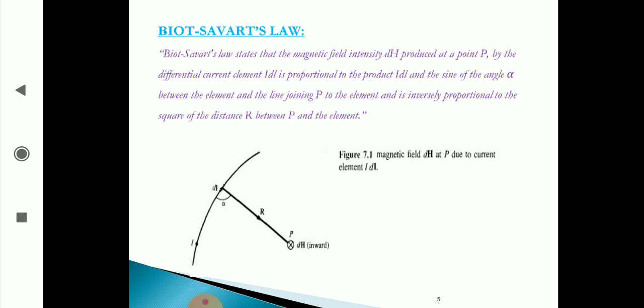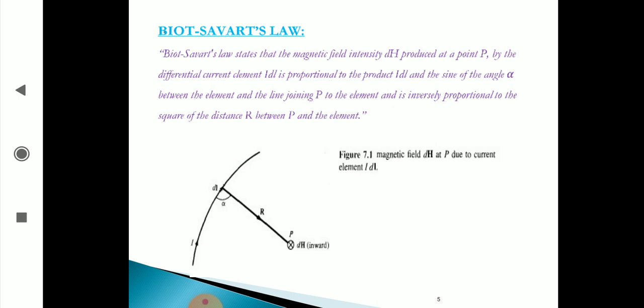Biot-Savart's law states that the magnetic field intensity produced at a point by the differential current element is proportional to the product of I dl and the sine of the angle alpha between the element and the line joining P to the element, and is inversely proportional to the square of the distance between P and the element.